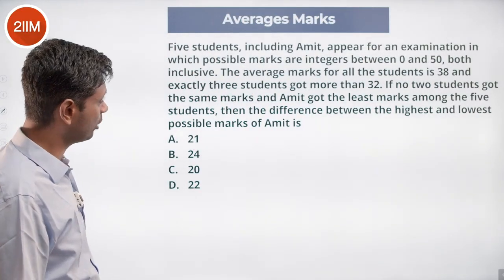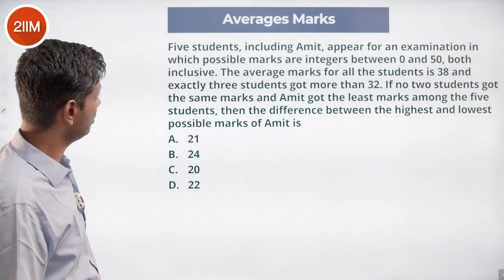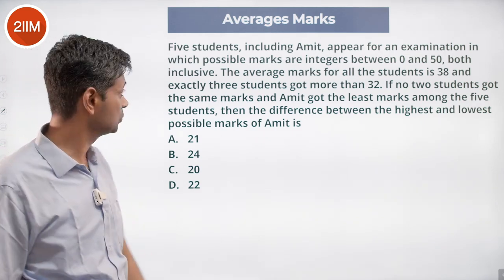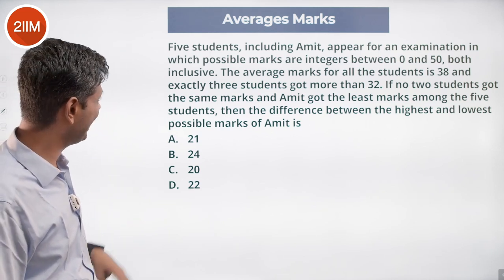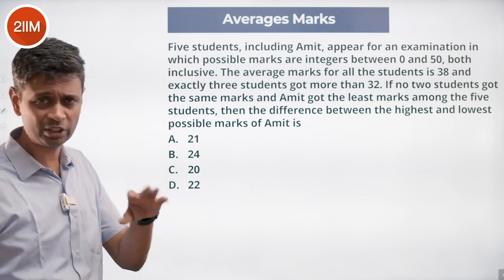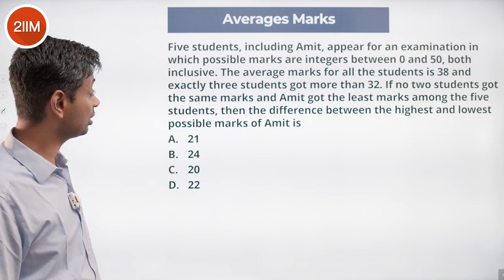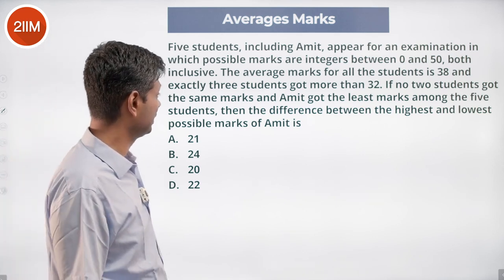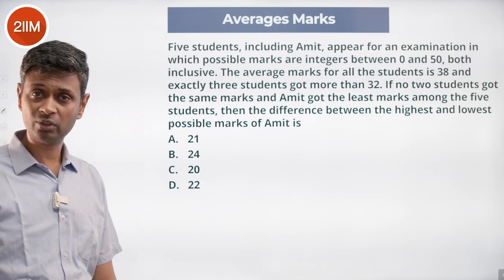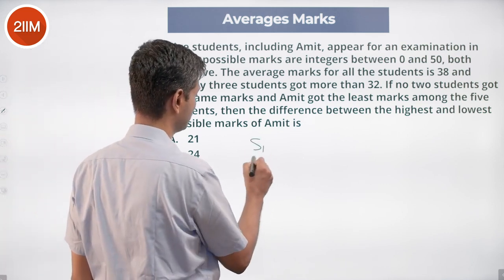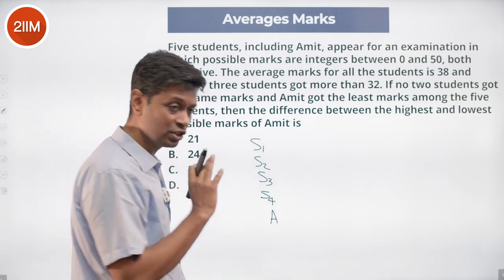5 students including Amit appear for an examination in which possible marks are integers between 0 and 50, both inclusive. Average marks for all the students is 38 and exactly 3 students got more than 32. If no student got the same marks and Amit got the least marks among the 5, then what is the difference between the highest and lowest possible marks of Amit? Nice. So S1, S2, S3, S4, A. Amit is the least.